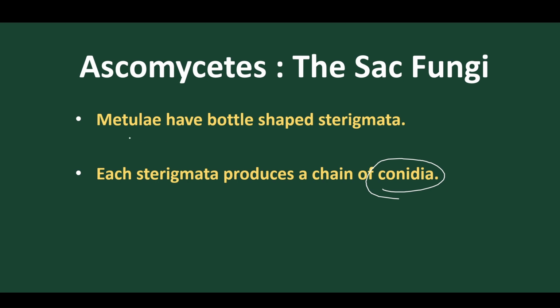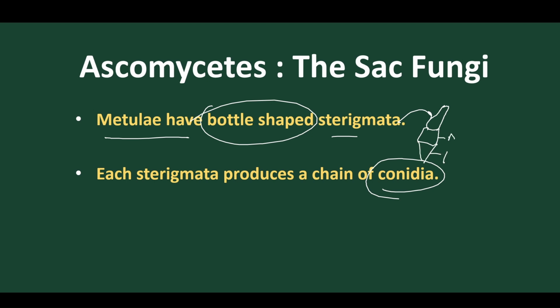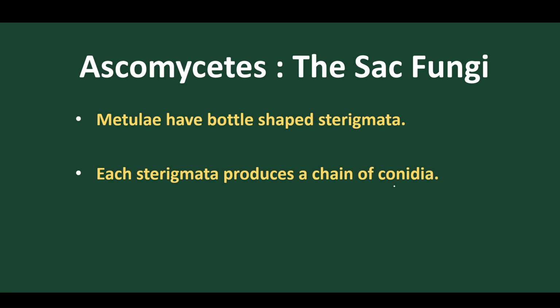Some medullae are present, and stigmata are bottle shaped structures. So stigmata is like this structure, and under stigmata we find medulla, and under medulla we find rami, and under rami we find the conidiophores are present. So this is the arrangement. On stigmata we find the conidia present. This is how the arrangement is found in the Conidia mycelium of Penicillium.